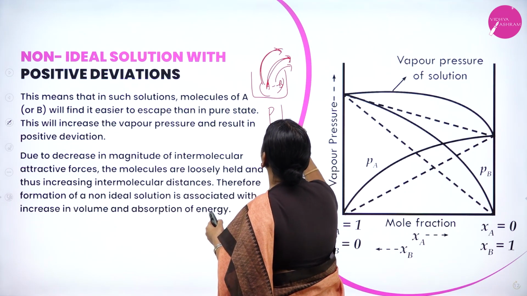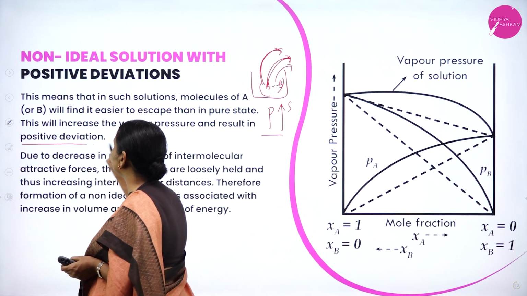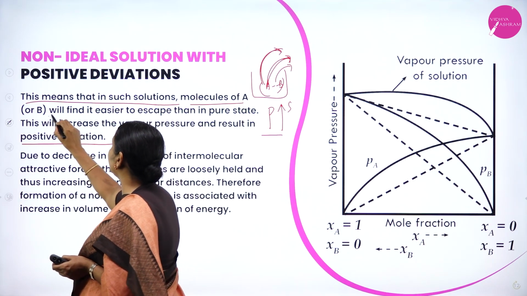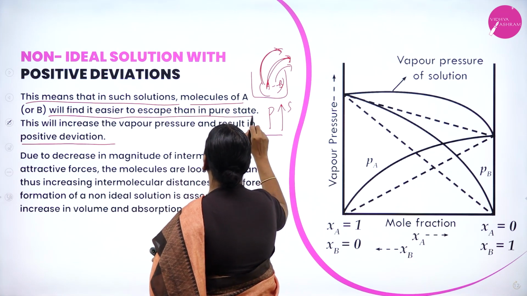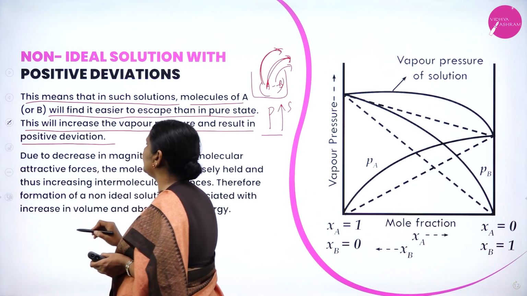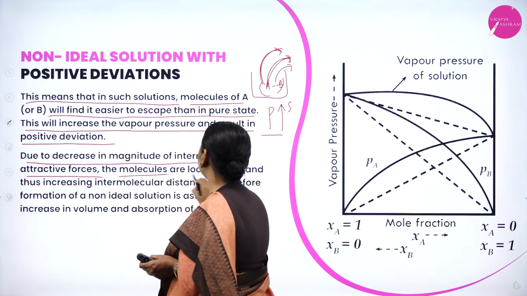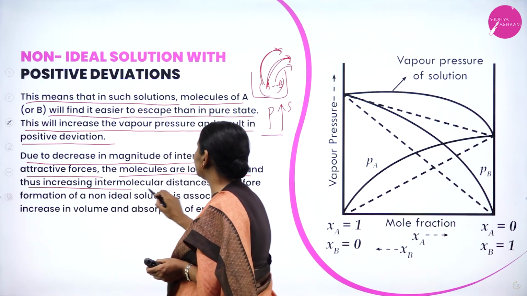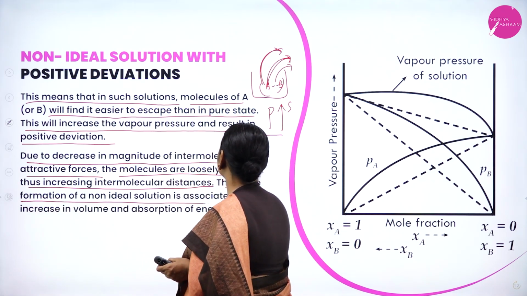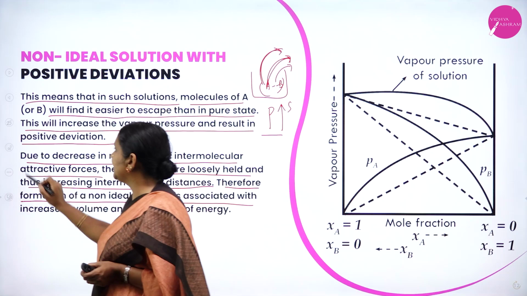When they escape from the system, the pressure increases, and this results in positive deviation. This means that in such a solution, molecules of A or B find it easier to escape than in the pure state. This increases the vapor pressure and results in positive deviation. Due to the decrease in magnitude of intermolecular attractive forces, the molecules are loosely held, increasing intermolecular distance. Therefore, formation of a non-ideal solution is always associated with an increase in volume as well as absorption of energy.